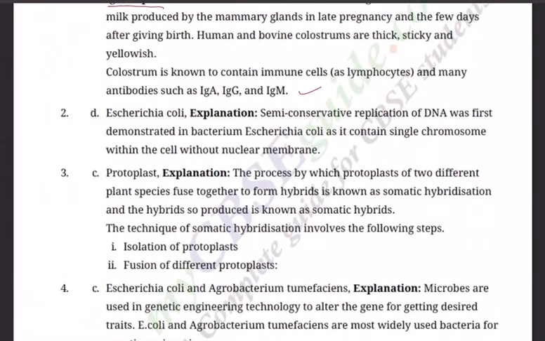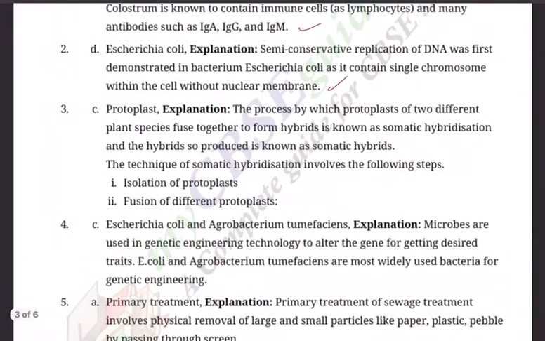Question number 2. E. coli. Semi-conservative replication, not fully conservative, of DNA was first demonstrated in the bacterium E. coli, as it contains a single chromosome within the cell without a nuclear membrane.